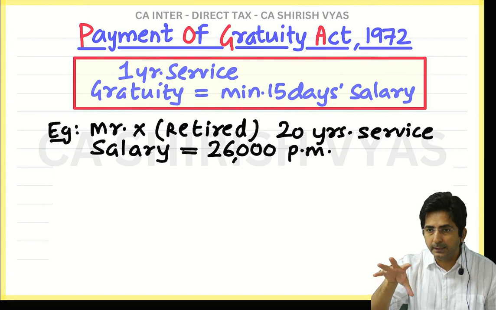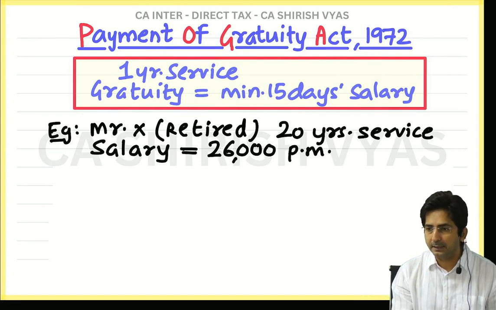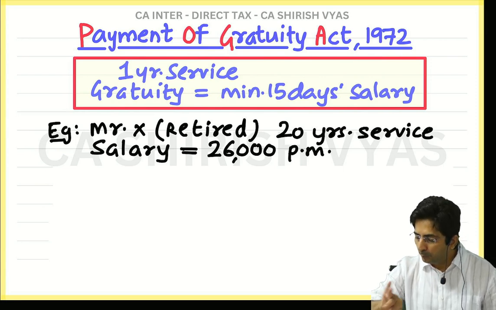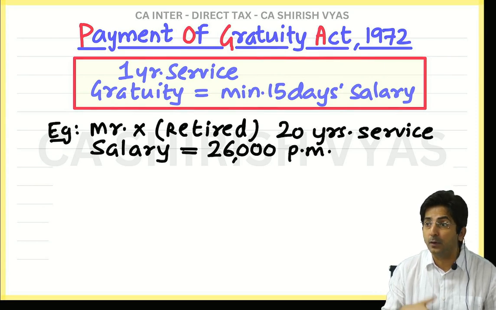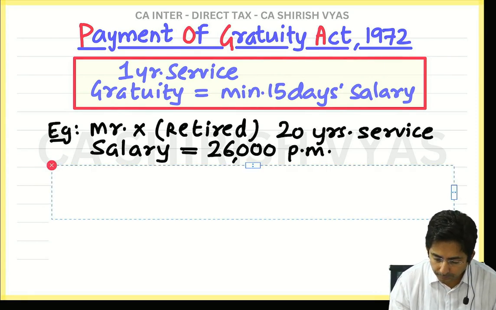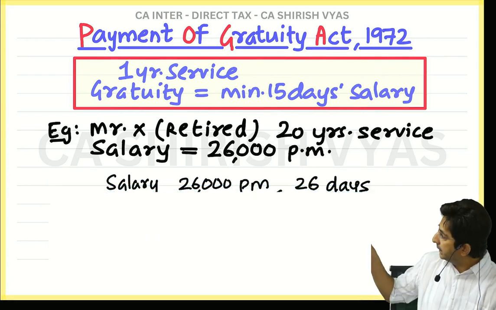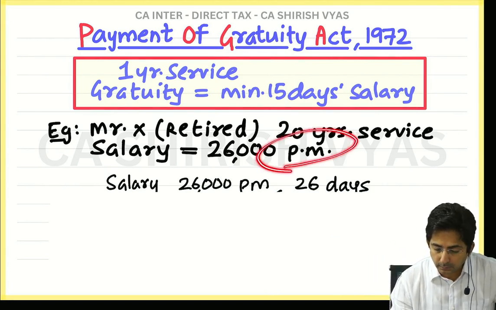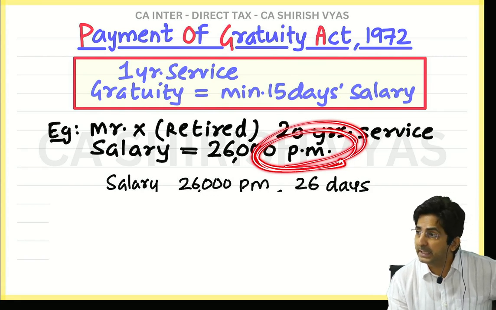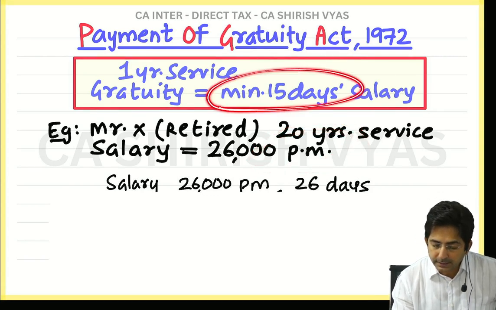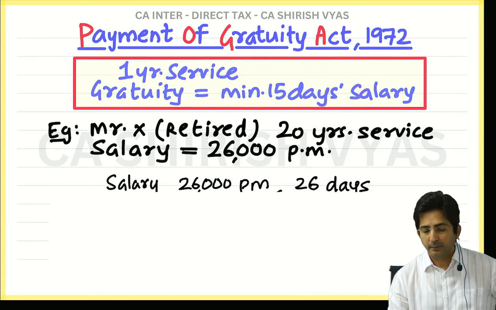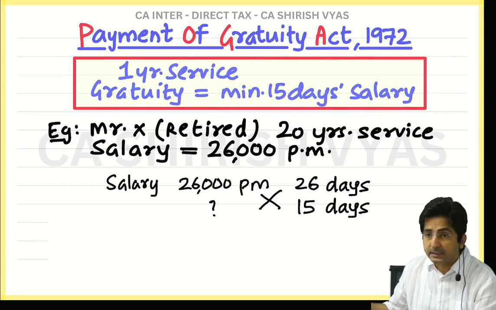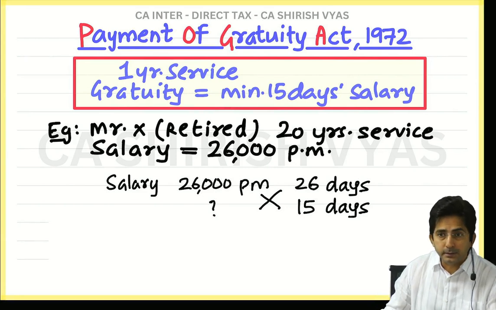I am taking 30 days as the general average. In some months there are 31 days also, but in general a month is of 30 days. If you remove 4 Sundays, how many working days are there? 26. So the salary of 26,000 is the salary for 26 days. Actually it is per month, but 1 month is 26 days. Do I want 26 days salary or 15 days? So cross multiply. 26 days, 26,000. 15 days, how much?